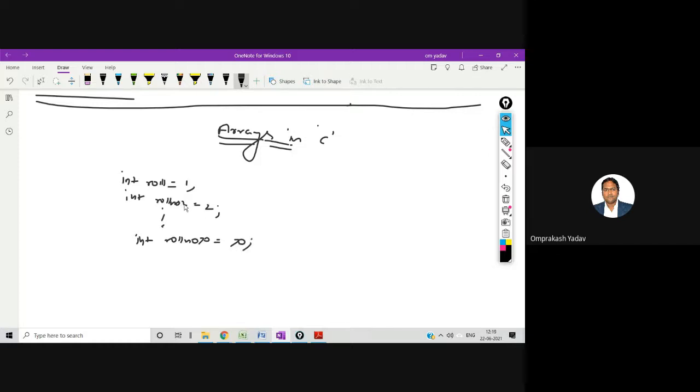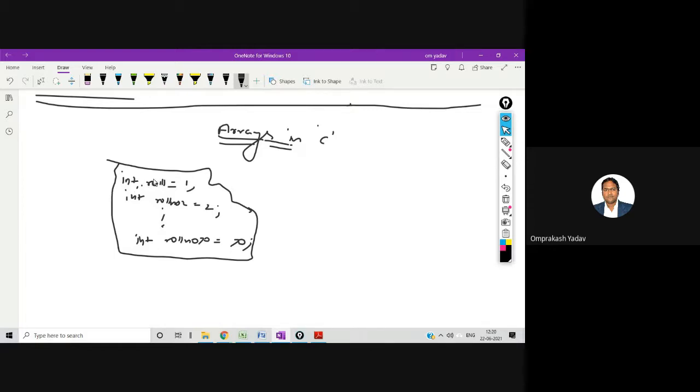Now this roll number may not be the same, like 1, 2, 3; it may be anything else. But what I want to explain is that if I want to store the same kind of data, and there are lots of data, then that many variables we will have to create. One thing is very clear: these data are only talking about the roll number, and all are integers, so they are of the same type. They are also talking about one entity only, that is the roll number.